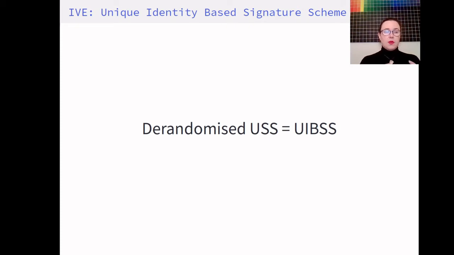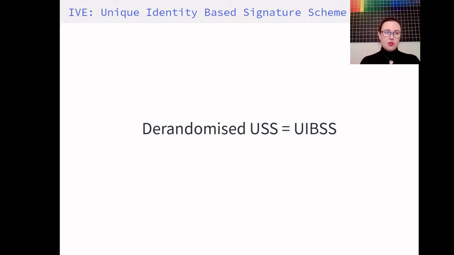So it's shown that when using this construction on a signature scheme, one achieves an identity-based signature scheme. So we just apply this same transformation on a unique signature scheme.